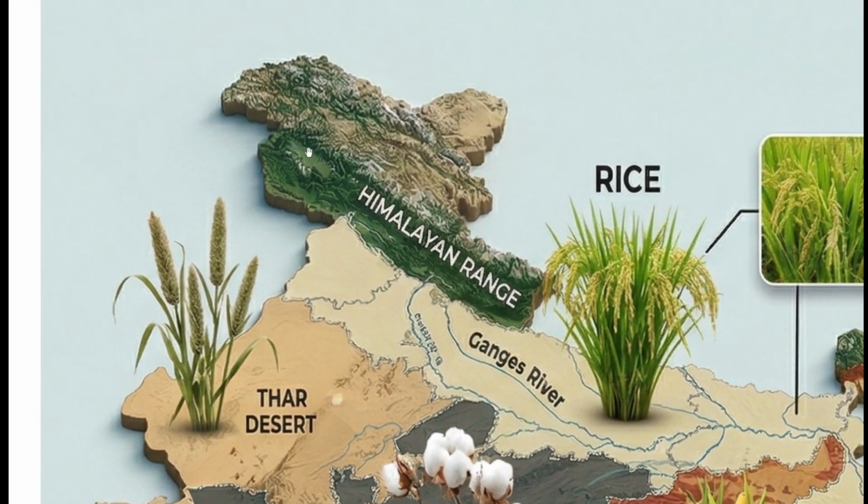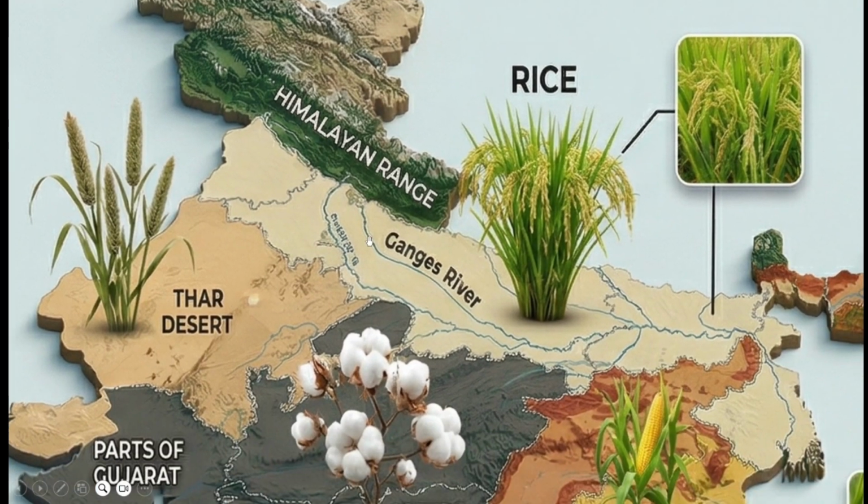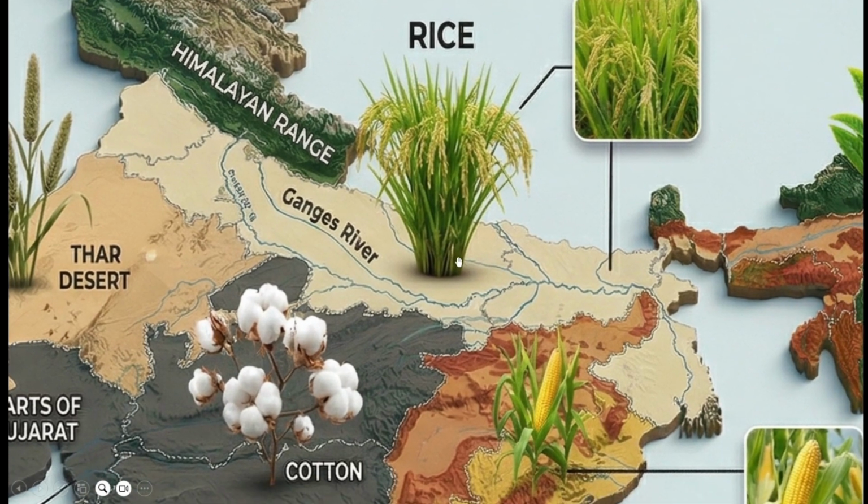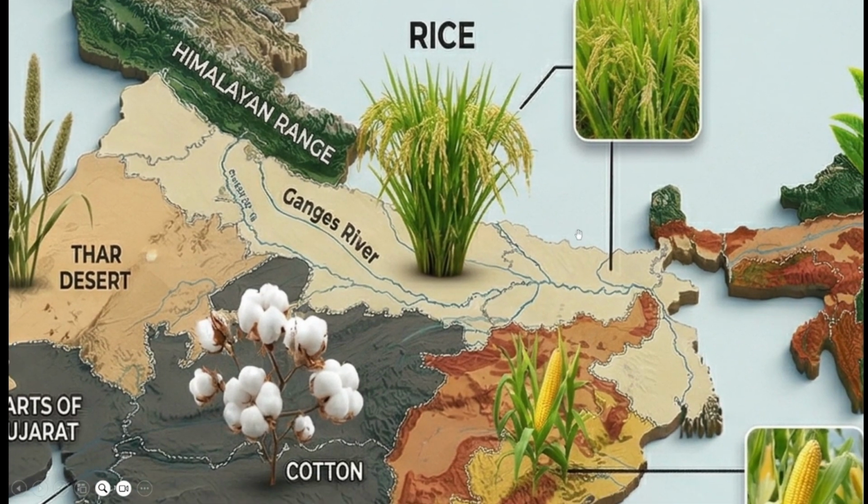So this is the forest and mountain soil. Now this part, the Himalayan region, is having it. Down to that we are having the Gangetic plain, that is the Ganga river. So this Ganga river is ideal, and the most fertile soil it is having is alluvial soil, and it is very good for the growth of rice.